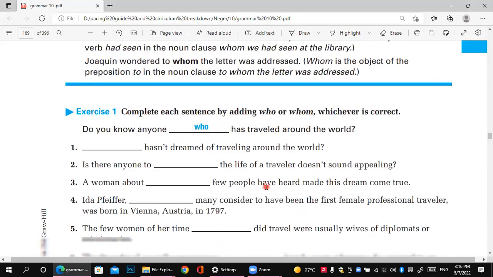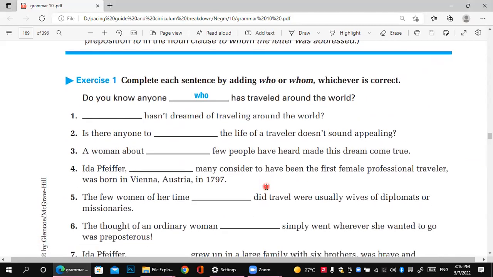Okay, so now complete each sentence by adding who or whom, whichever is correct. Do you know anyone who has traveled around the world? Why do I choose who, or why did the author choose who? Do you know anyone has traveled? It's important. You have to know that in "has traveled," of course, you ask about the subject. Who traveled around the world? You ask about the subject. Who has traveled around the world?